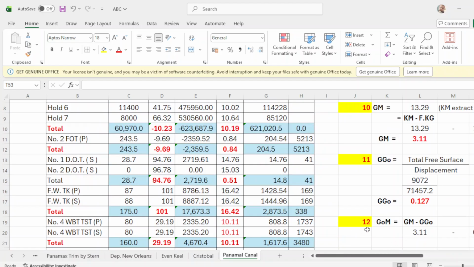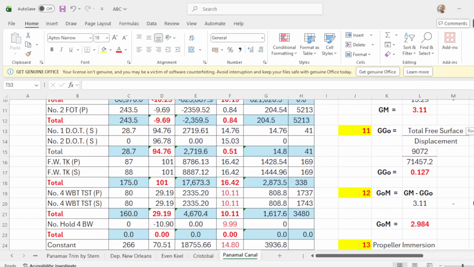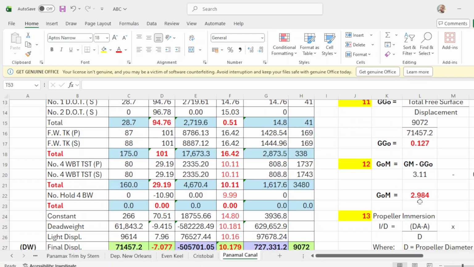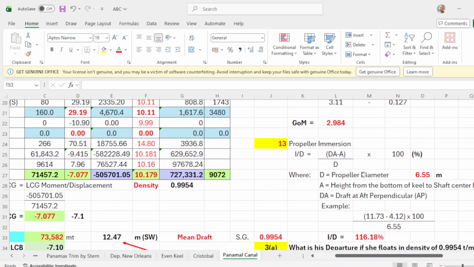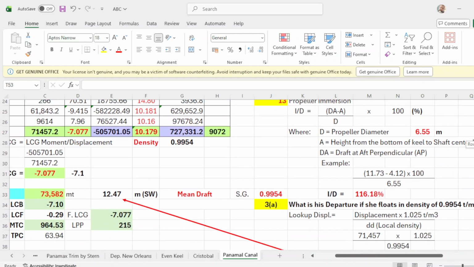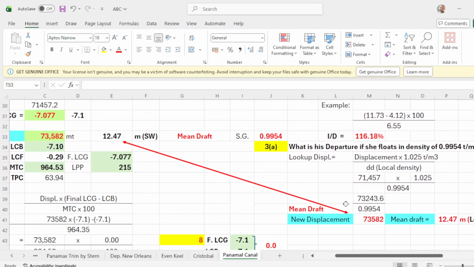To get the GOM, it says GM minus GGO. So what is your GM? It is 3.1 minus your GGO of 0.127. Your GOM is 2.984. And this one I did not compute for the propeller immersion, so you can use their formula to get the propeller immersion. Okay, so that's it, guys.